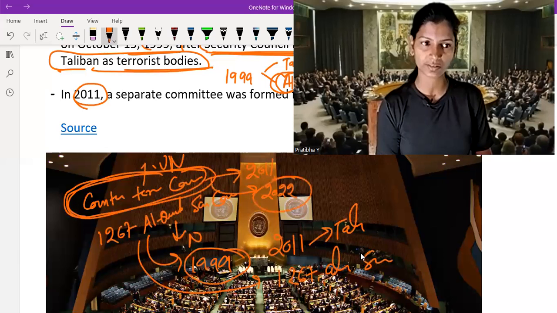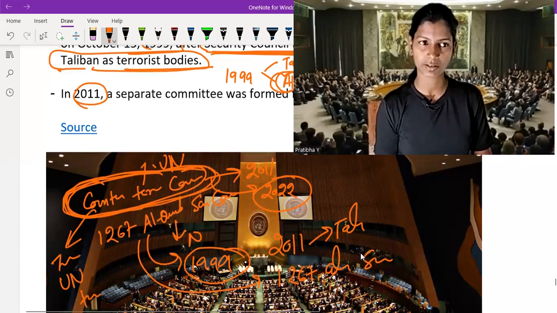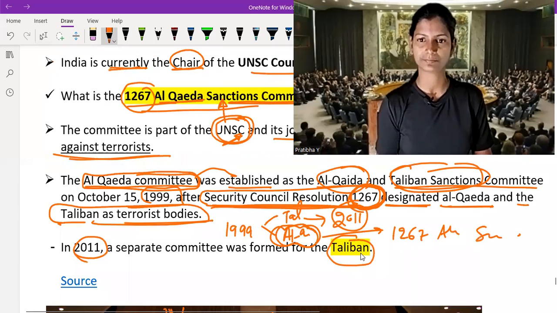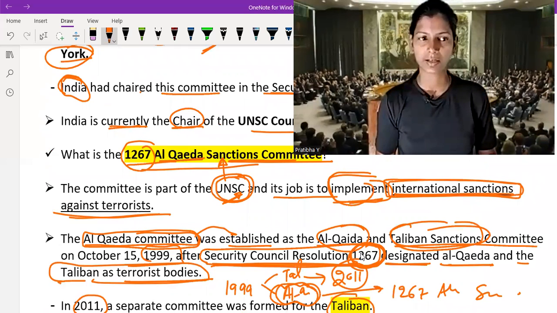The role of this Counter Terrorism Committee is to implement the sanctions of the UN against terrorists. The committee is a part of UNSC. The 1267 Al-Qaeda committee is also a part of UNSC, and its job is to implement the international sanctions against terrorists.